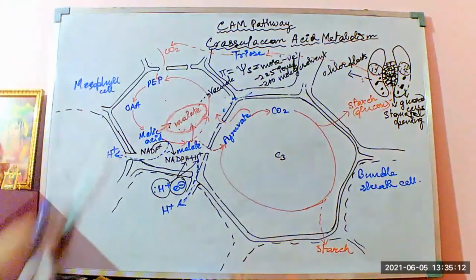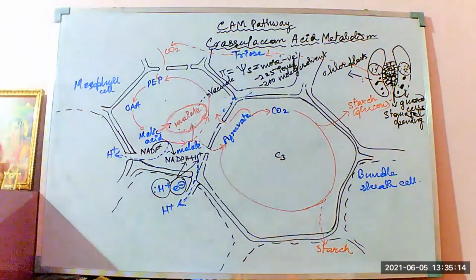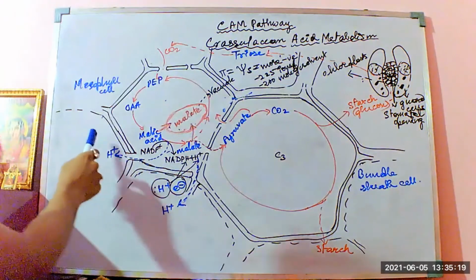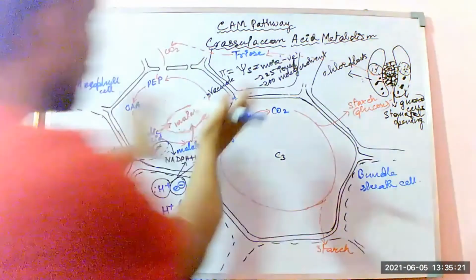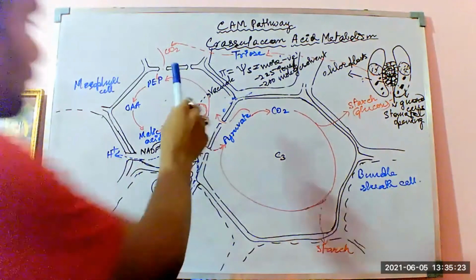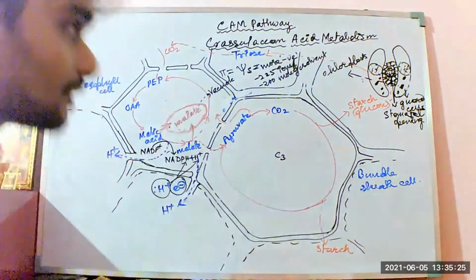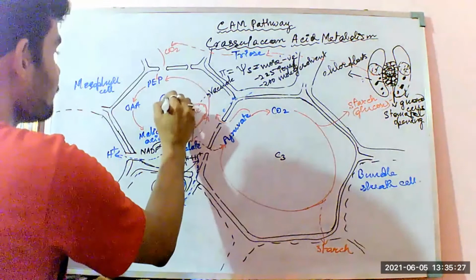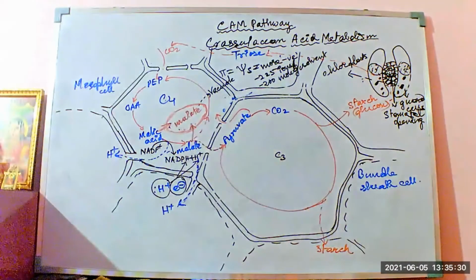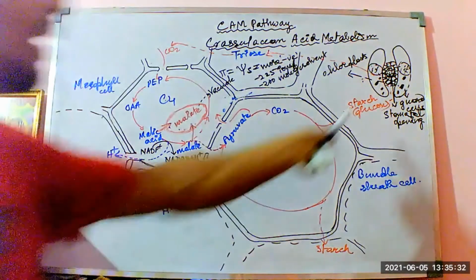Now when these protons are dropping out of the cell, the proton gradient is increased, because all these things are happening, the mesophyll cell C4 pathway and the C3 pathway, this entire thing is happening in the guard cells.